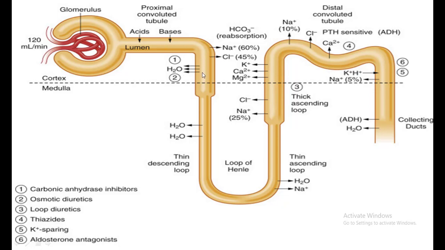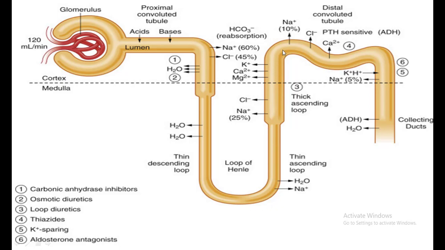So what we should take from this image is that the reabsorption of sodium, chloride and water primarily takes place through the PCT. As we move to the next part of the nephron, we study that the reabsorption of water takes place, and in the next one, the descending limb, most of the 25% of the reabsorption takes place. So our loop diuretics are there, which are going to act primarily on the thick ascending loop of the loop of Henle.